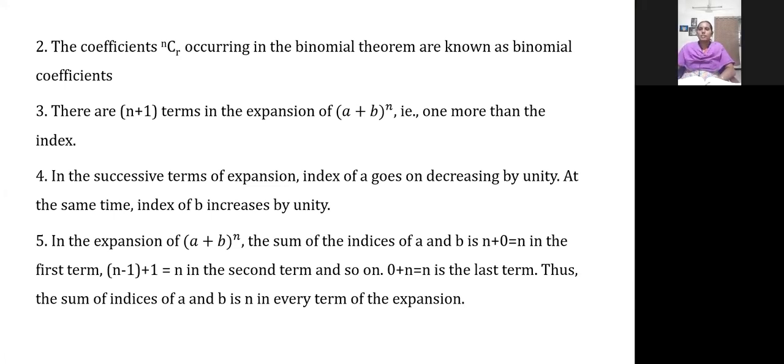The sum of the indexes of A and B in each term will be the same. The third point, fourth point, and fifth point we have already observed here. So the sum of indexes on each term on the right hand side will be the same.